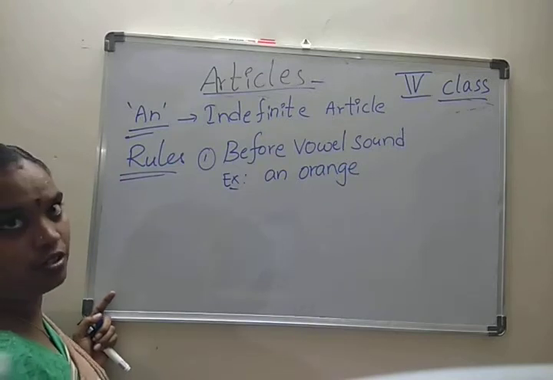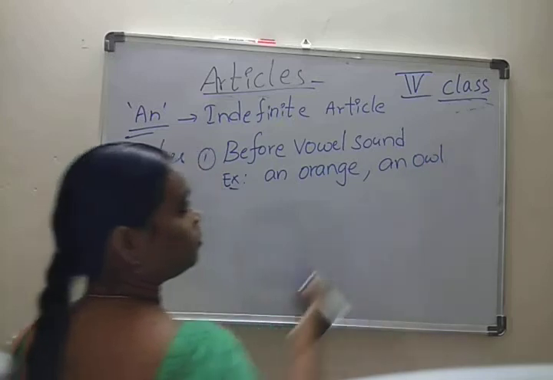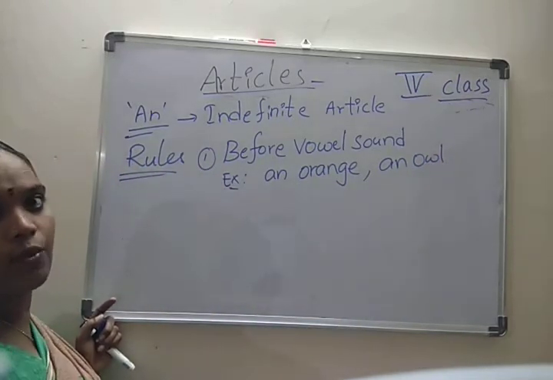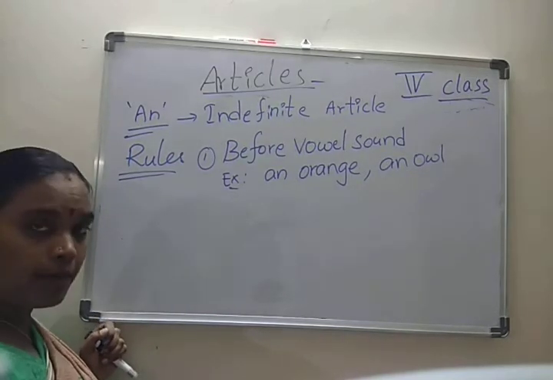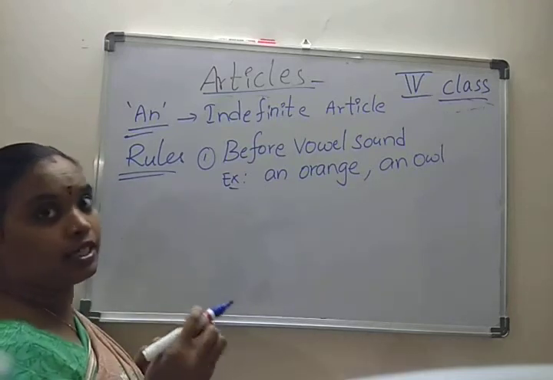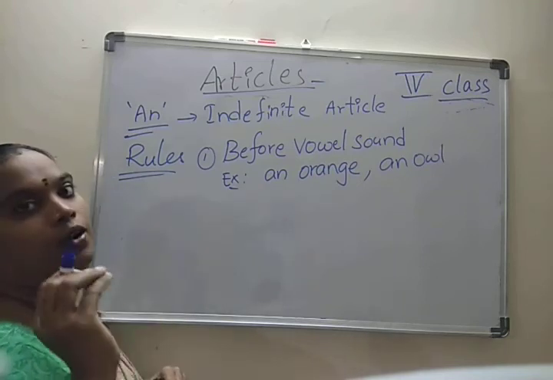For example, as we know, many of you know these but you don't know the rule: an orange, an owl. These all start with A, E, I, O, U, that is, vowels. Sometimes words start with consonant letters but sound like a vowel. How?